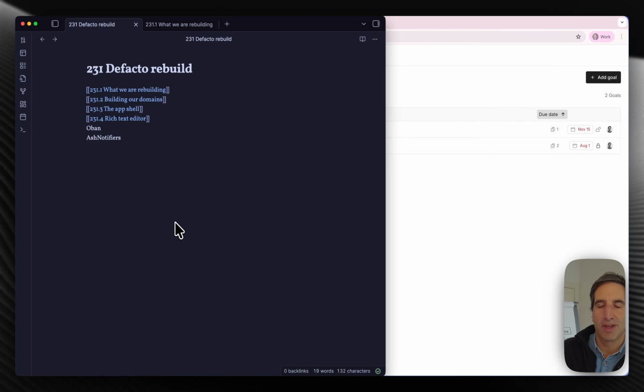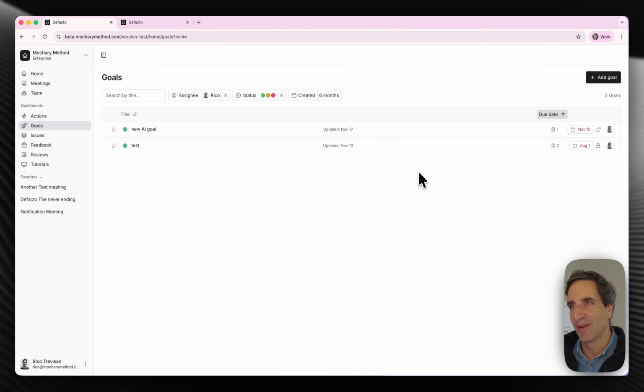All right, so we're going to take a Bubble app and rebuild it in code, and that code is going to be in a delicious Elixir, right? So which app are we going to take? This is going to be not a small app, it's called Defacto. This is an app that Beck has built over the years, and it implements the Matt Mochary method. So Matt Mochary is one of the best startup CEO coaches out there, and he has a very specific way that he works, and that is implemented here in this app, right?